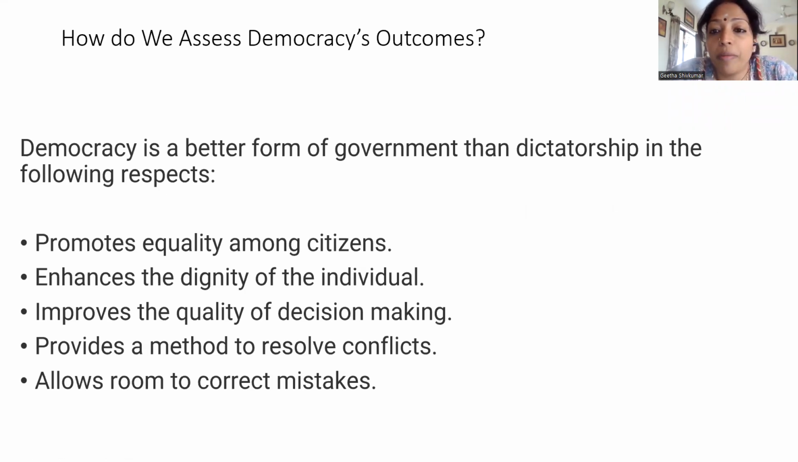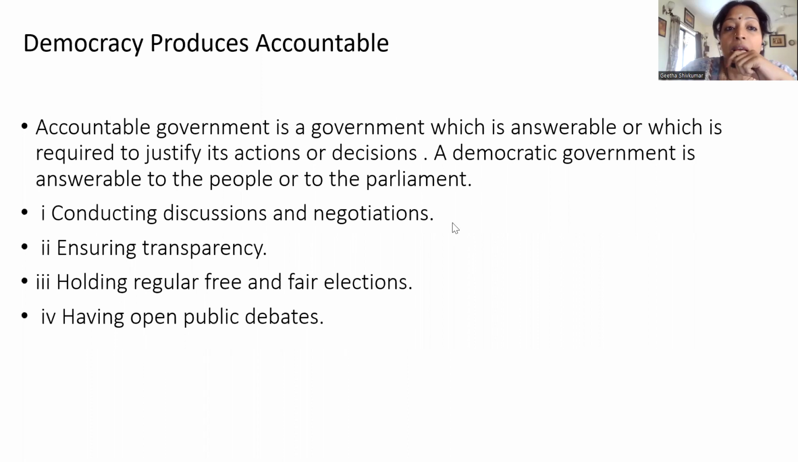So the first thing you need to remember is why democracy is the better form of the government. The question can come in any form: why democracy is the better form of the government, or they can ask you why dictatorship is not good compared to the democracy. So these 5 points you need to remember. It promotes equality among citizens, enhances the dignity of an individual, improves the quality of decision making, provides a method to resolve conflicts and allows room for correction. These are the 5 points which you need to remember for why democracy is the better form of the government or why dictatorship is not a better form of the government.